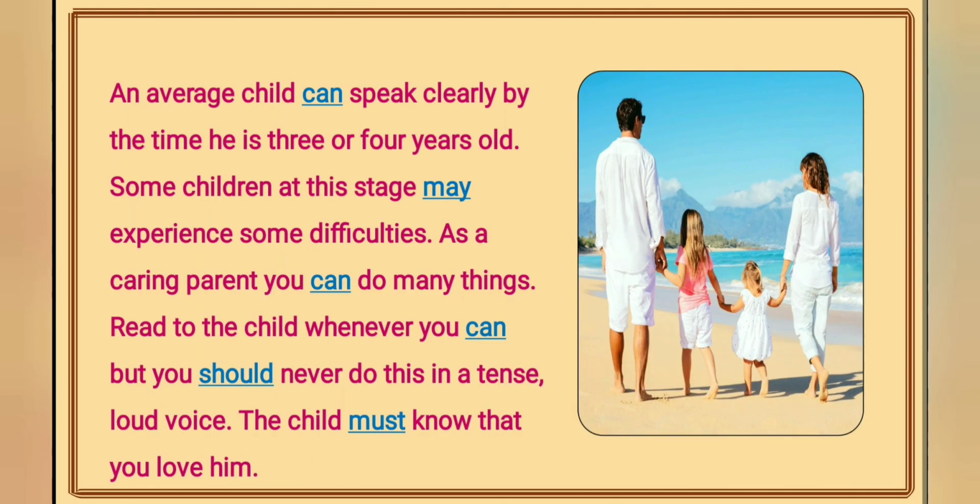Here comes another slide. An average child can speak clearly by the time he is 3 or 4 years old. Some children at this stage may experience some difficulties. As a caring parent, you can do many things. Read to the child whenever you can. But you should never do this in a tense, loud voice. The child must know that you love him.